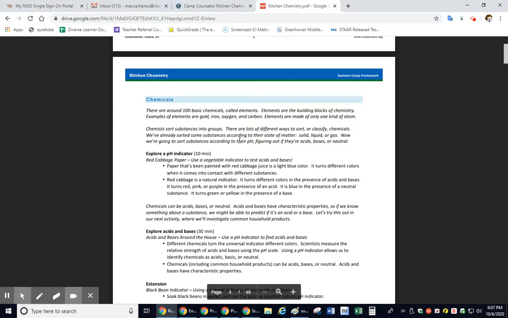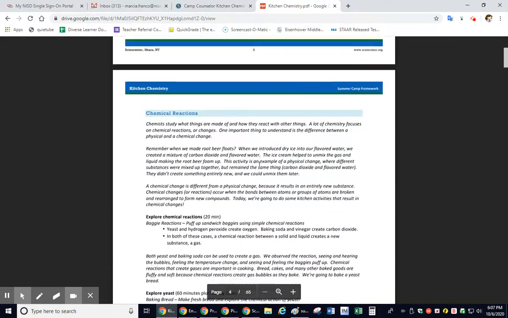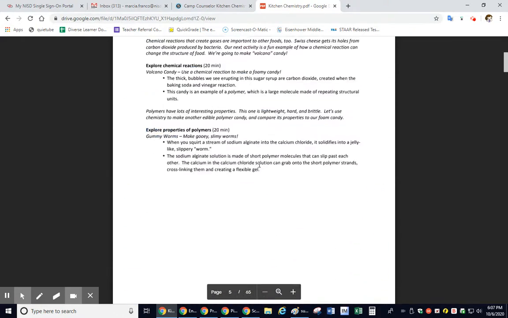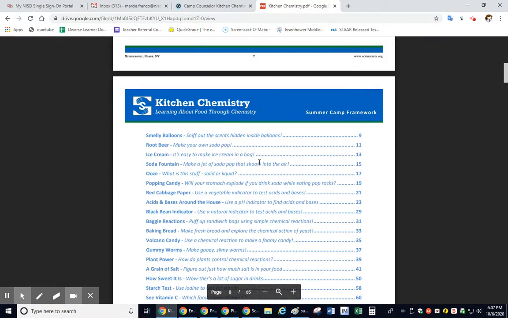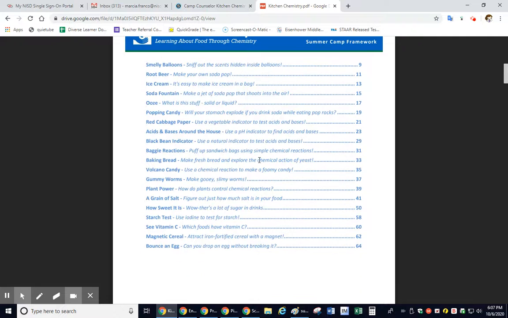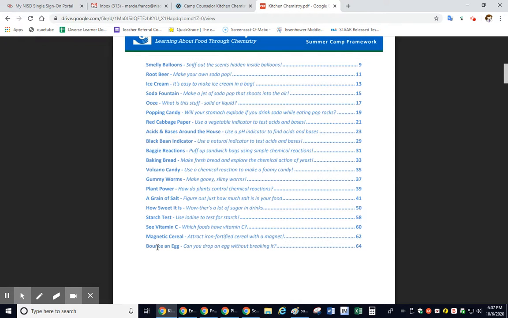So I wanted to give you the teacher version of this document. If you keep scrolling down and go all the way to page 8, all this is background information and vocabulary. Page 8, here's the list that you're going to choose from. You're going to choose one of these experiments to demonstrate.